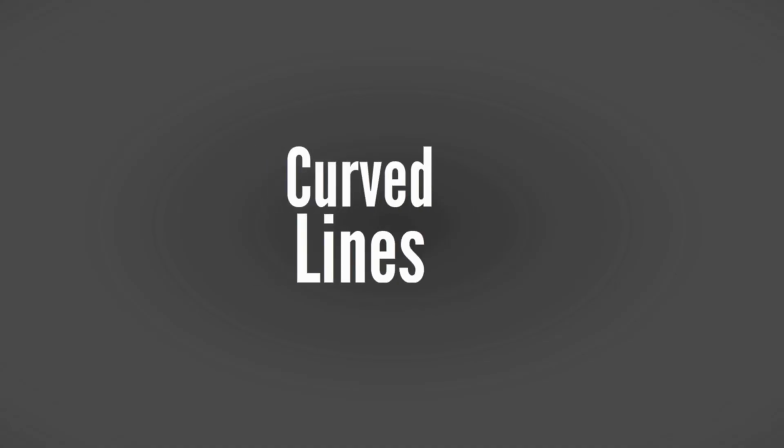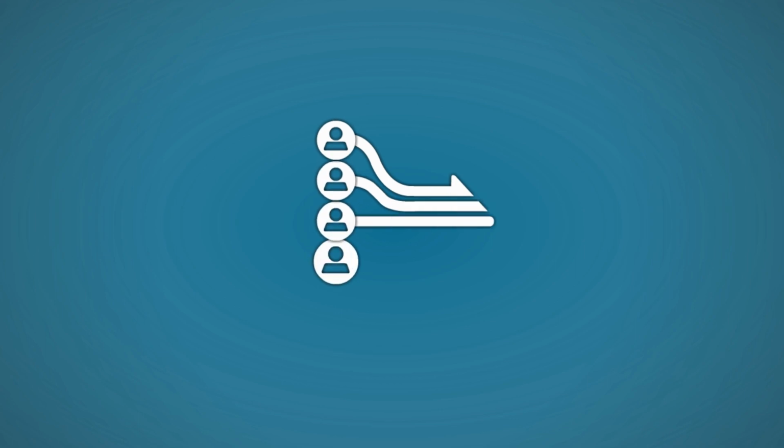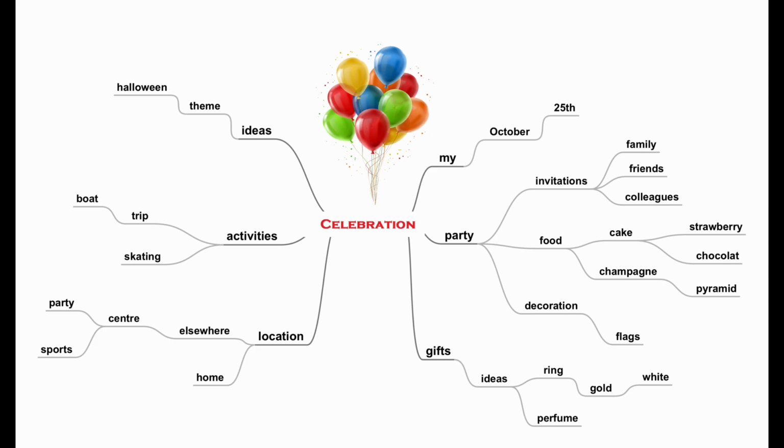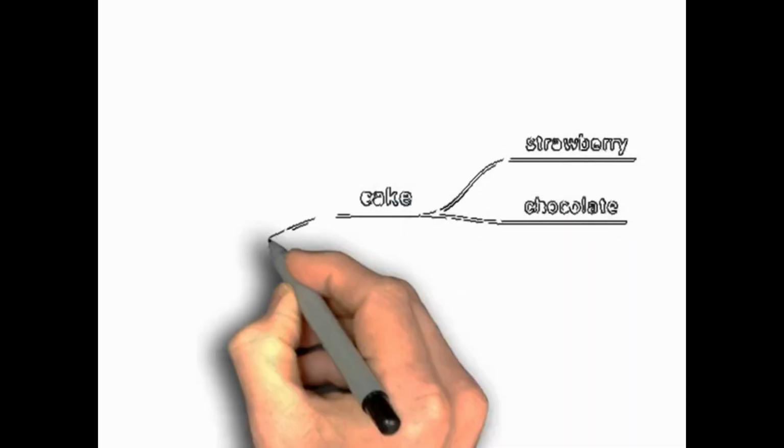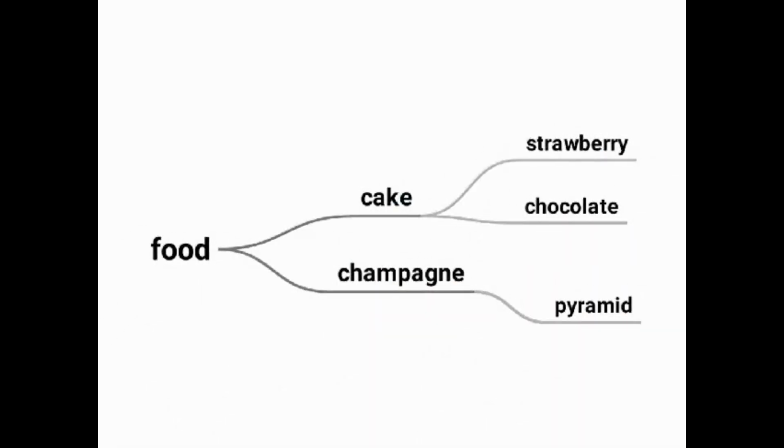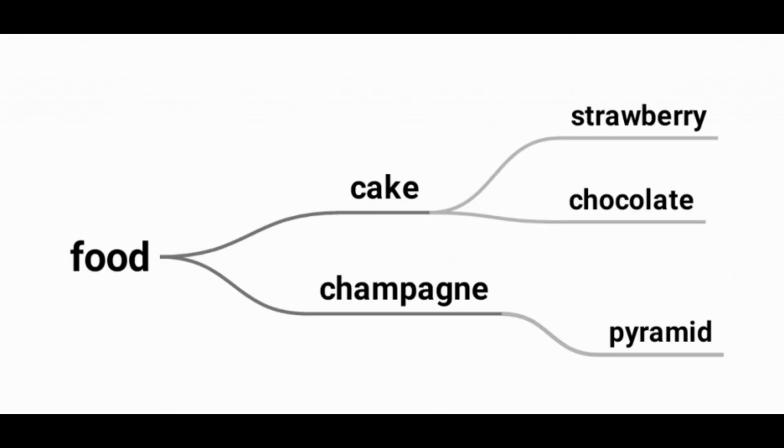Curved lines. Associations are often drawn as curved lines. They are curved rather than straight because the brain likes curves. Proximity. The length of the word ideally matches the length of the curved line. That causes associated words to be in close proximity.